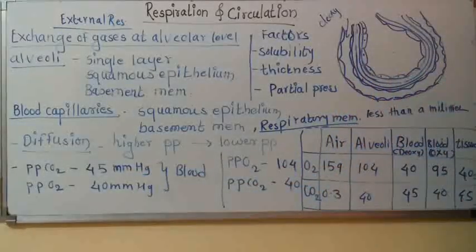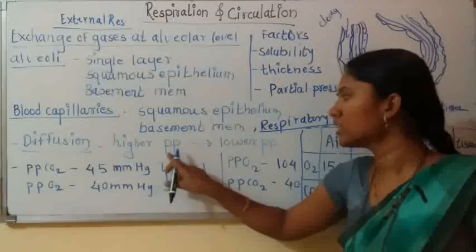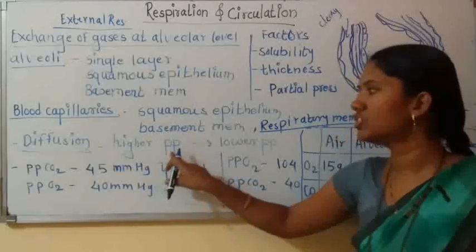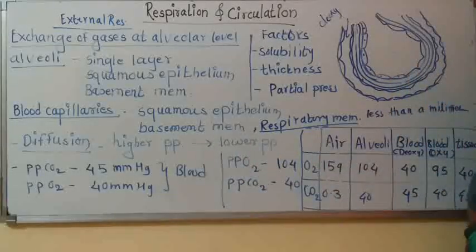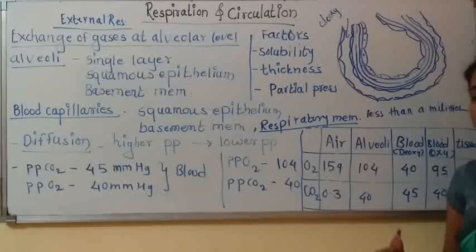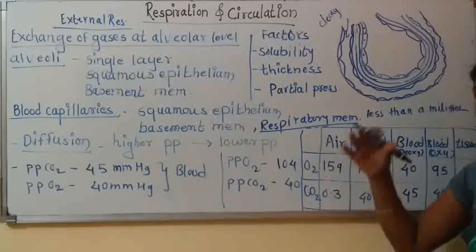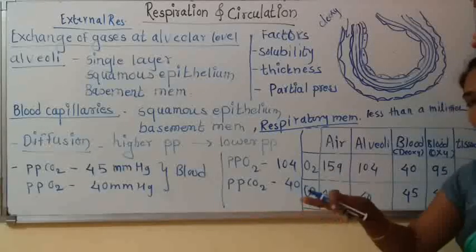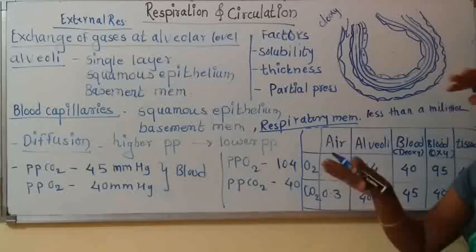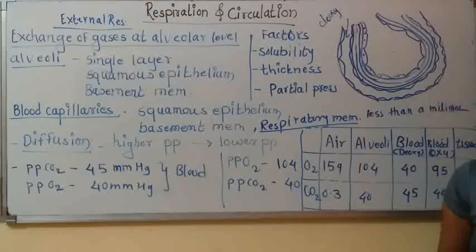Now diffusion takes place from higher partial pressure, this PP is for partial pressure, higher partial pressure of gases towards the lower partial pressure. So all of you know at each and every place, for example, if you create a gradient of water, means at one side there is a high level of water and on the other side there is a low level of water, and that water is separated by a permeable membrane.